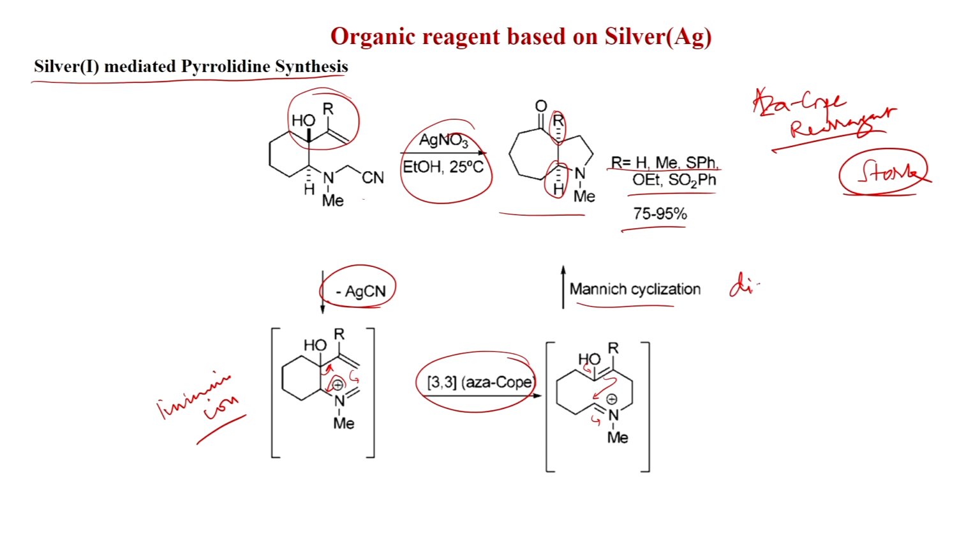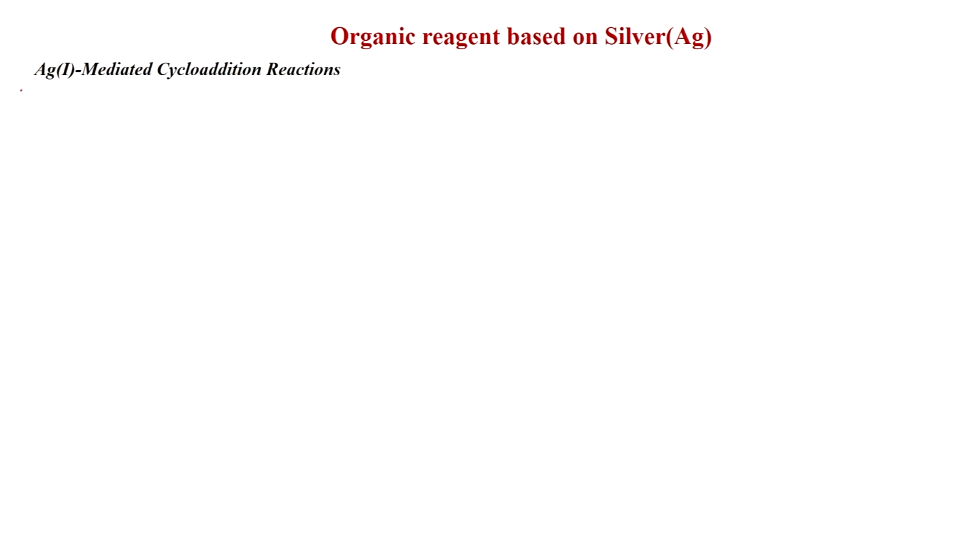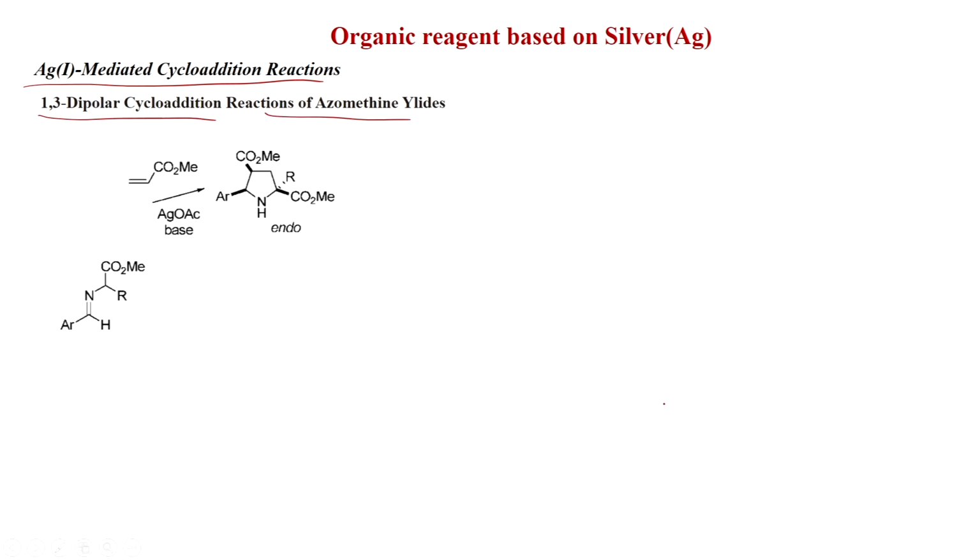Diastereoselectively, because of the ring requirement, this is syn. Always when there is an sp2 center, it likes to take a syn orientation. This was published in JACS 1988. Now, silver-mediated cycloaddition reactions are also possible. 1,3-dipolar cycloaddition reactions of azomethine ylides.